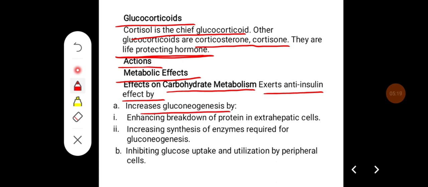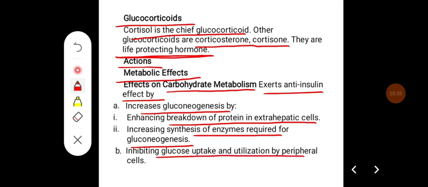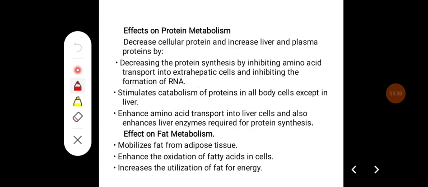gluconeogenesis, by enhancing the breakdown of proteins in the extrahepatic cells. They also increase the synthesis of enzymes required for gluconeogenesis, and they exert an anti-insulin effect by inhibiting glucose uptake and utilization by peripheral cells.